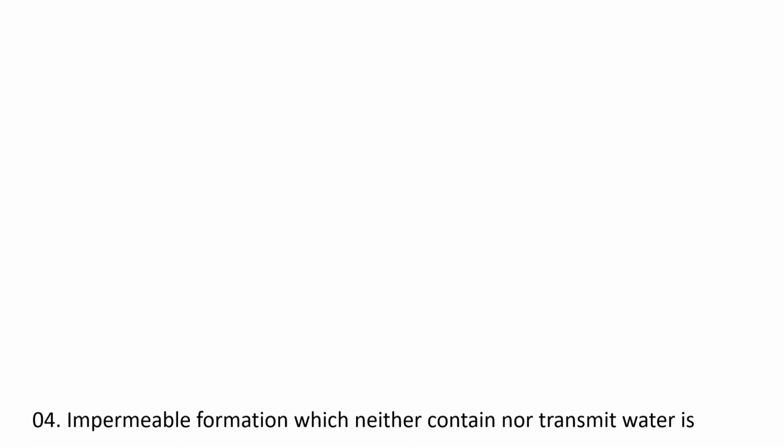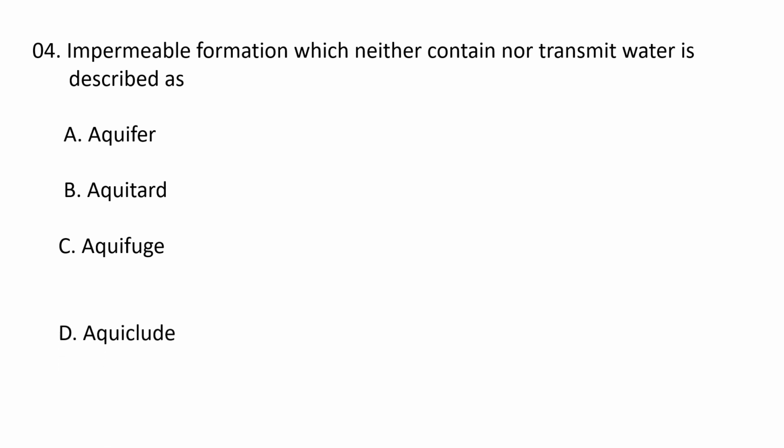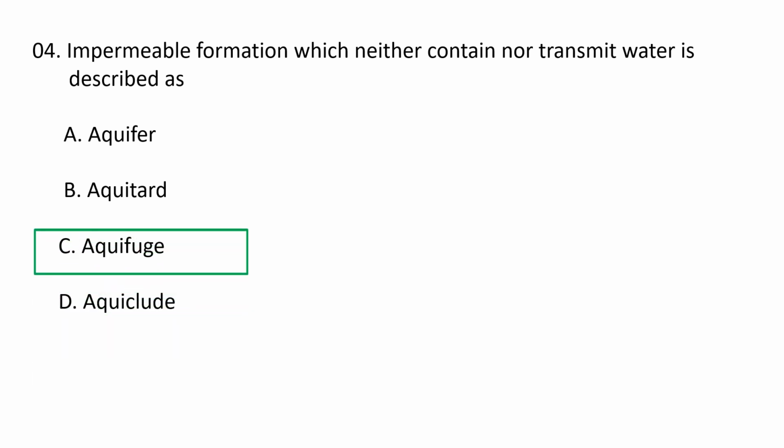Next question. Impermeable formation which neither contains nor transmits water is called as. So it's a basic definition. A. Aquifer, B. Aquitard, C. Aquifuge, D. Aquiclude. The correct option should be impermeable, and it should not contain and not transmit water. That is aquifuge. Aquifuge is neither porous nor permeable. It has no interconnected openings, so it does not contain water and does not allow it to pass through. A good example is any massive compact rock without any fractures. So C is the correct option.